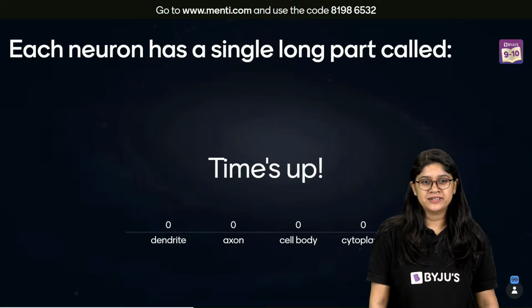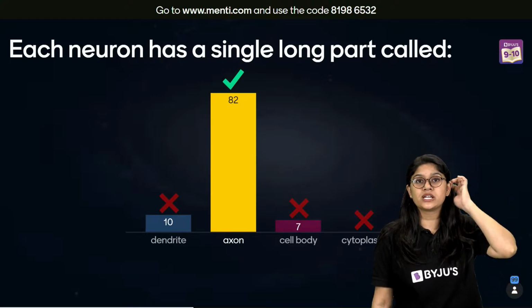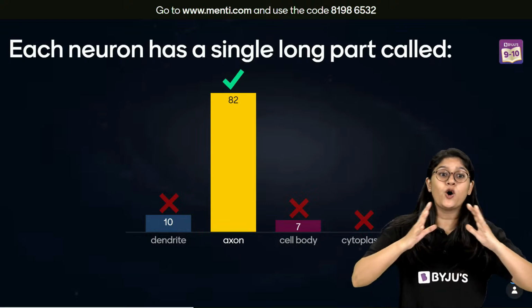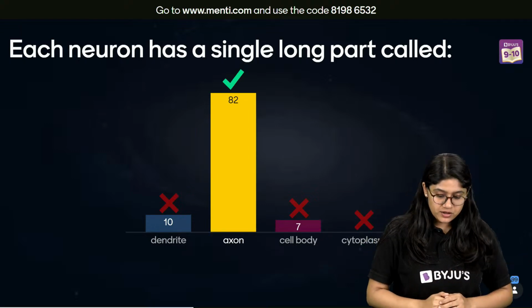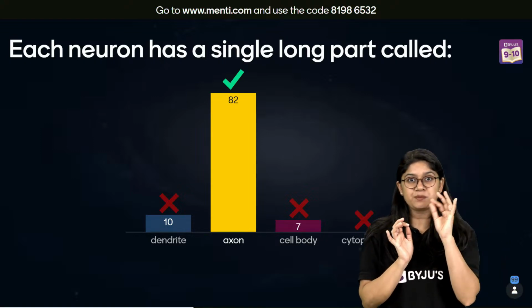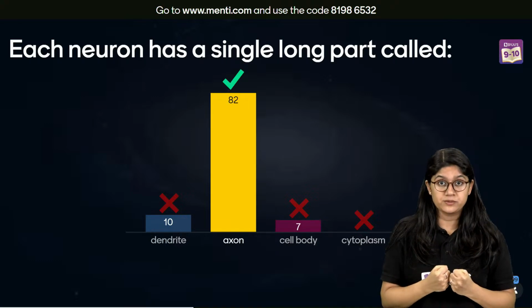And we are done. The correct answer is axon. Absolutely correct, everyone. Each neuron has a very long arm. We call it the axon, right? A dendrite is a small hair-like projection or small thread-like structure. They are the ones that receive the information, okay?